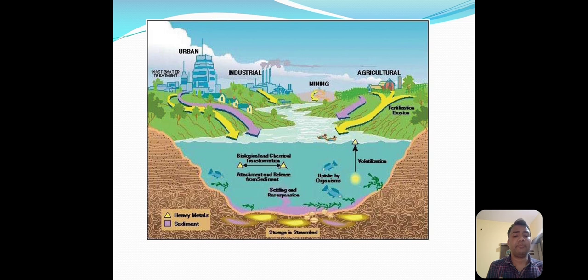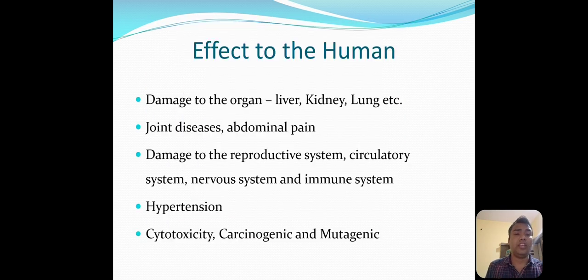They are very much neurotoxic, carcinogenic, and also mutagenic. So what kind of effects these contaminants cause, we are going to see one by one. First we are going to see the effect on human beings due to such contaminants.